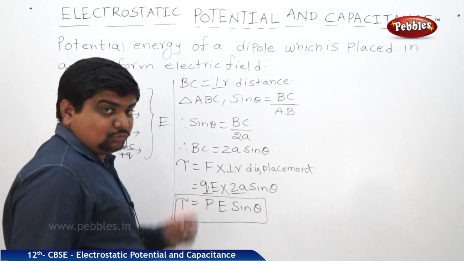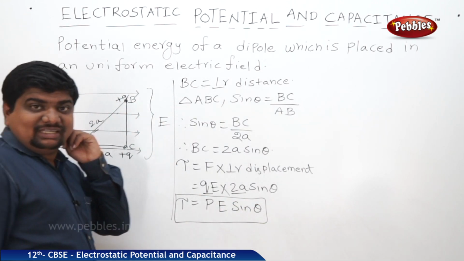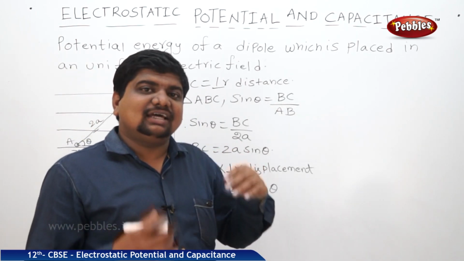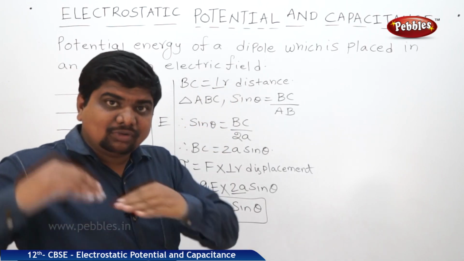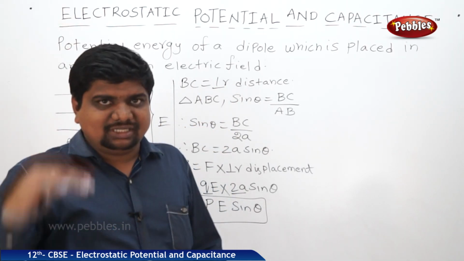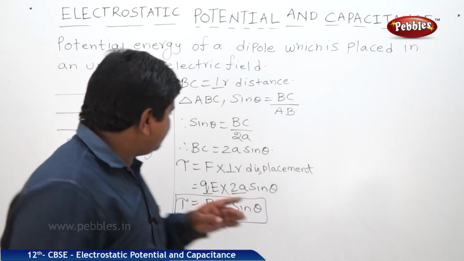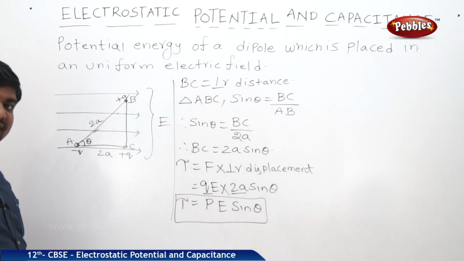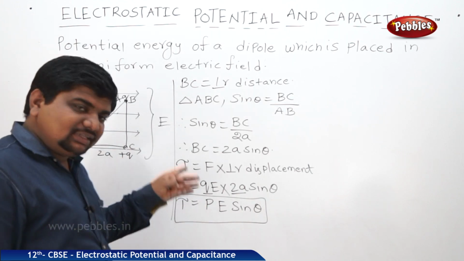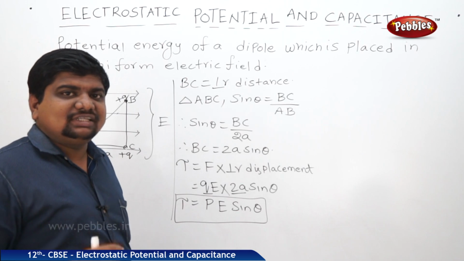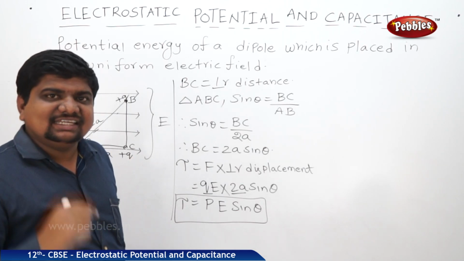But we are not done. We should find out the potential energy. What is the meaning of potential energy? The amount of work done in moving a charge, or here in moving a dipole from one point to another point. Maybe at one point it makes an angle theta 1, while it is changing to the position like this, it makes an angle theta 2. That means whenever the dipole is rotating, there is a possibility of the change in angle. The change in angle is d theta.